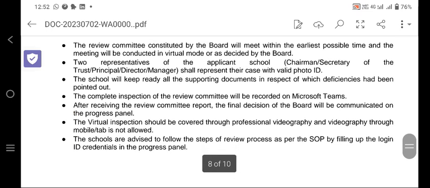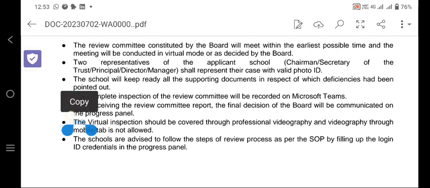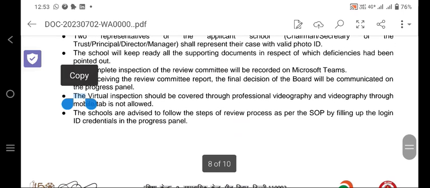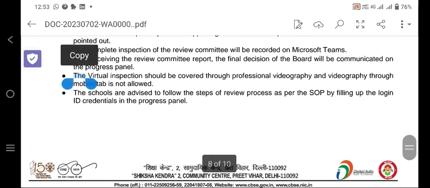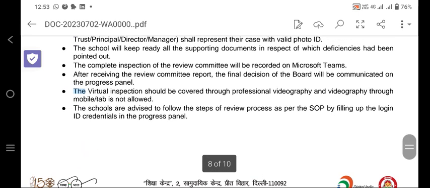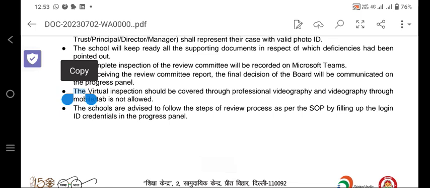Two representatives of the applicant school, the chairman, secretary, principal, director or manager, shall represent their case with a valid photo ID. While you are sitting in the virtual mode, you will carry your valid photo ID card. The school will keep ready all supporting documents relating to the deficiency. The complete review committee proceeding will be recorded on Microsoft Teams. After receiving the review committee report, the final decision of the board will be communicated on the progress panel.